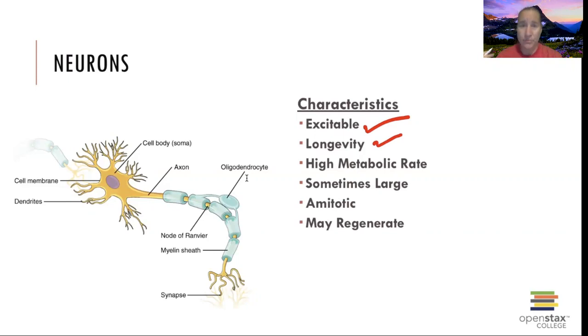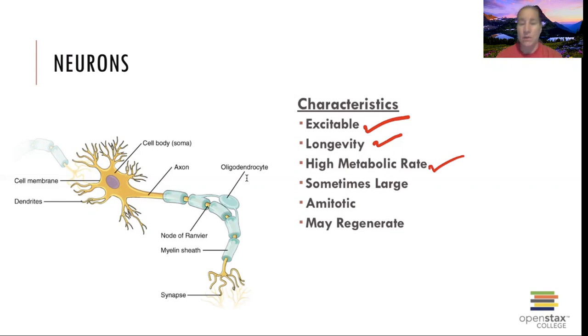They need to perform all the time. We can't be deprived of oxygen. They need oxygen. They need sugar. They need glucose as their energy source. They have a high metabolic rate. And so they will die off. You will have brain damage if you have not gotten oxygen to those brain cells.